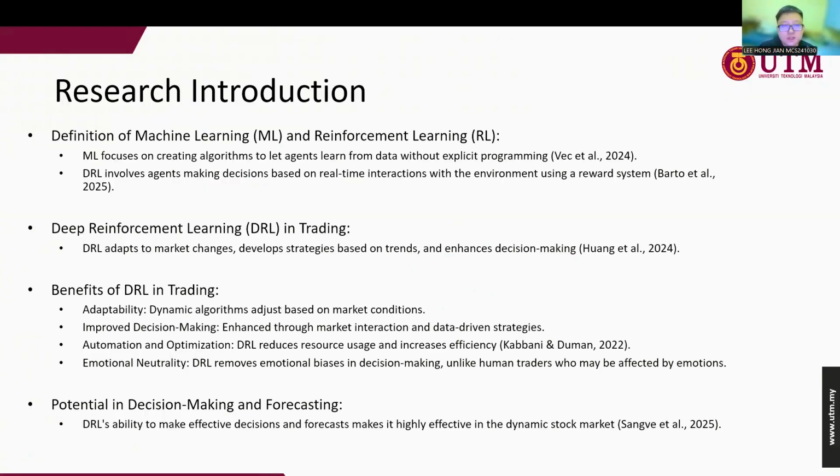So, reinforcement learning is a type of machine learning where the agent learns to make decisions based on real-time conditions with the help of a reward system, or we can call it the reward mechanism. And here I listed some of the benefits and also the potential of DRL in trading for the decision-making process and also forecasting.